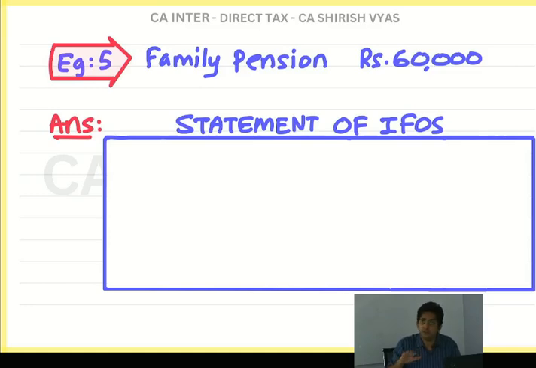Maximum 15,000. Means government has got two things in mind. One thing is 1/3. Other thing is 15,000. And when government has got two things, which thing to follow? Whichever is less. So either 1/3 or 15,000, whichever is less. In other words, government is not ready to give deduction of more than 15,000.